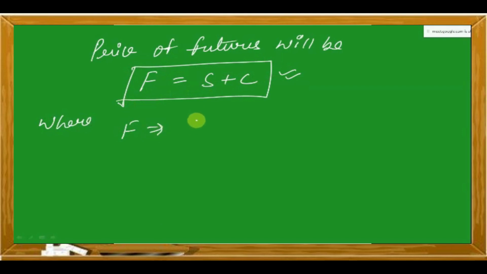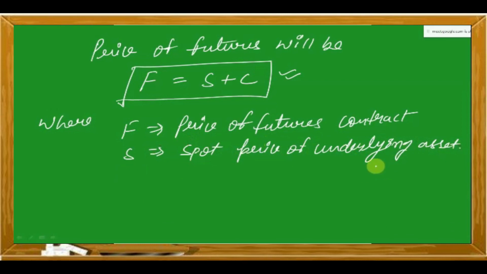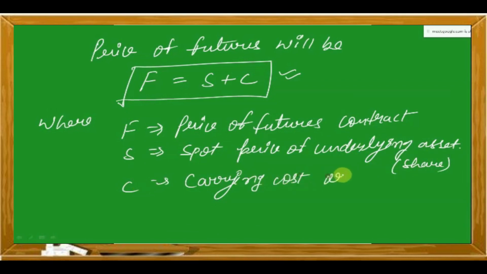F stands for price of futures contract, S stands for spot price of underlying asset, which in our case will be share, and C is carrying cost or holding cost.